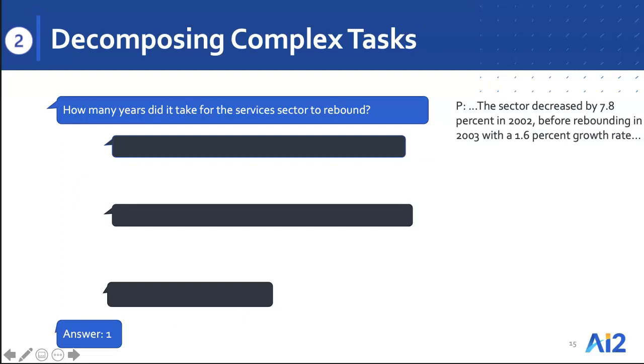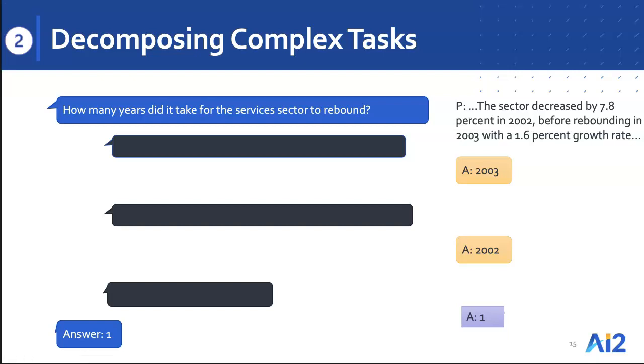So now that we have these inverse models for each for SBot and CBot, we can decompose the complex task by using distant supervision hints often used in such datasets. Specifically, given the final answer, we can identify potential intermediate answers that the model would have to hop through to arrive at the final answer. For example, in this question, we can look for dates and numbers in the context, which after a simple arithmetic operation result in the final answer. In this case, if we subtracted 2002 from 2003, we would get the final answer 1. So this tells us what the intermediate answers are for the reasoning process.